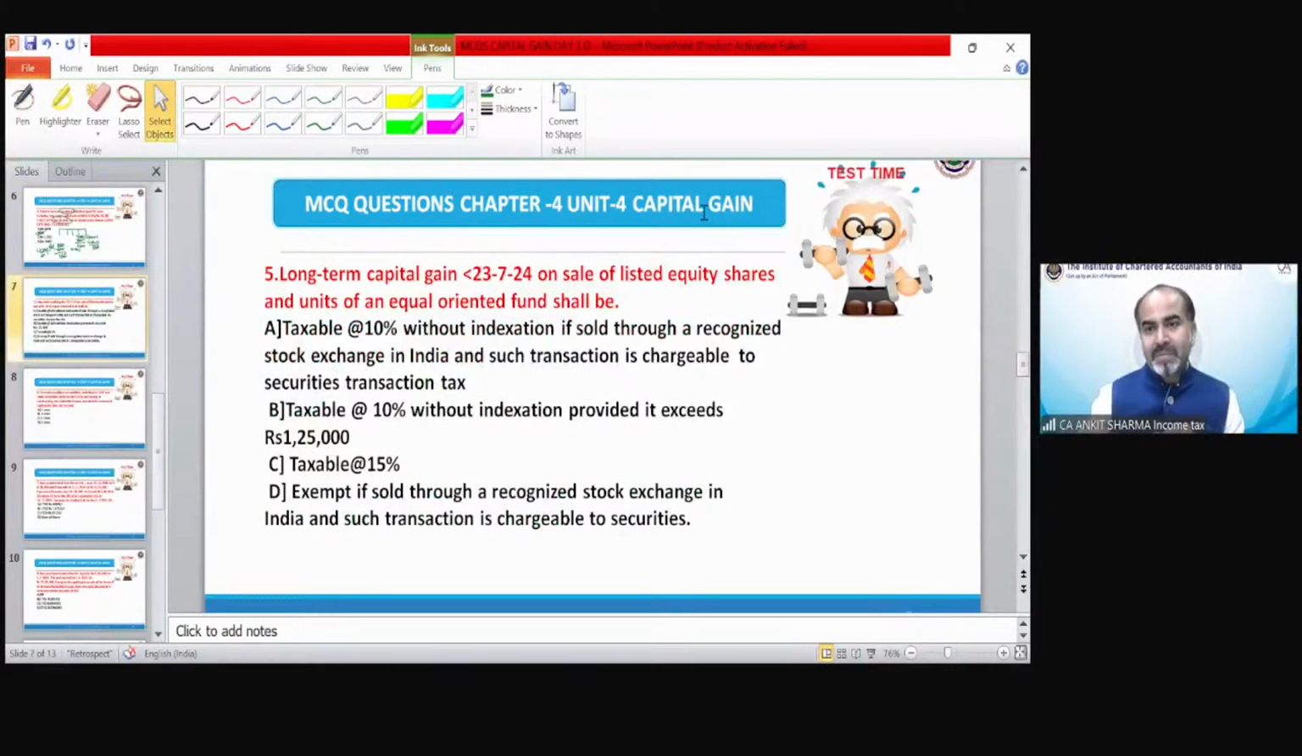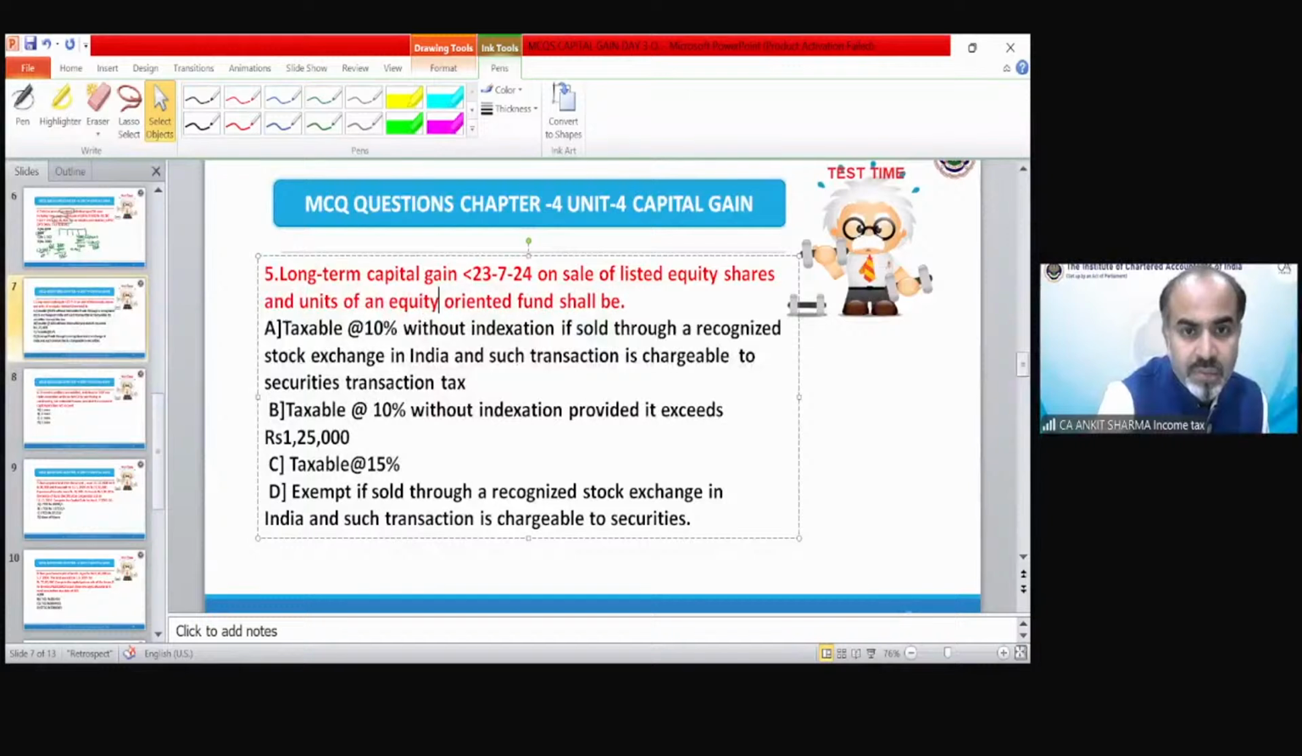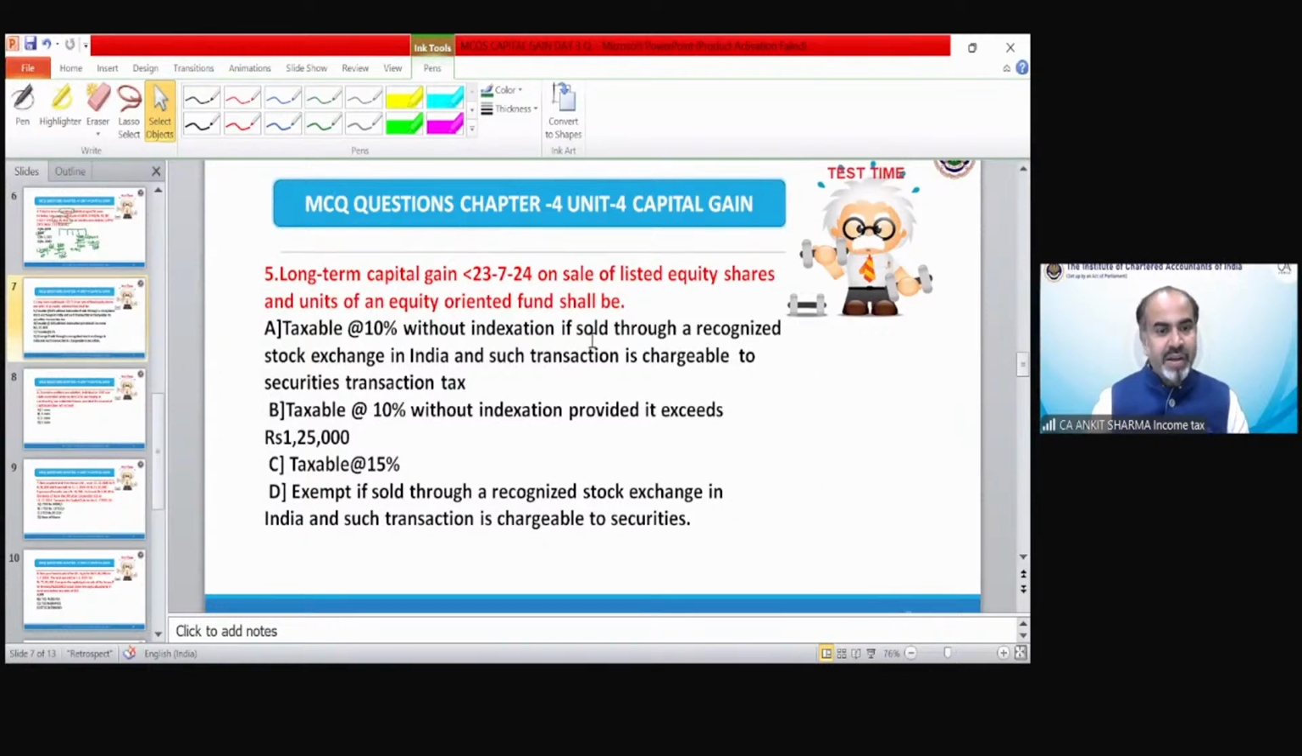Okay, next is long-term capital gain before 23rd of July 24 on sale of listed equity shares and units of an equity-oriented fund. It shall be taxable at the rate of 10% without indexation, taxable at the rate of 10% without indexation, provided exceed 125, taxable at the rate of 15%, or exempt if sold through a recognized stock exchange in India. What should be the correct answer?